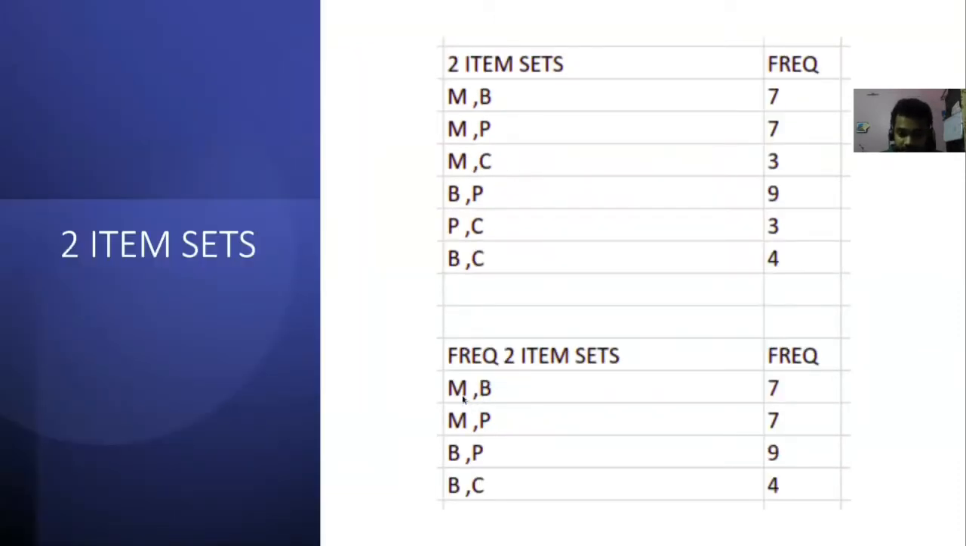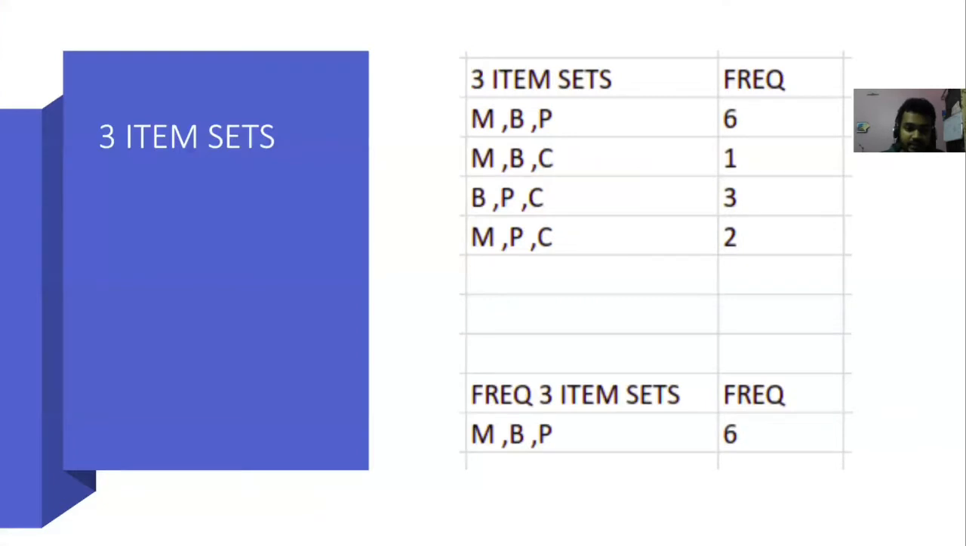From the objects, we have M, B, P, and C left. From there we make triplets out of these individual items. So we get 4 triplets, which are MBP, MBC, MPC, and BPC. Now we see how many times these 3 items appear in the whole data set.